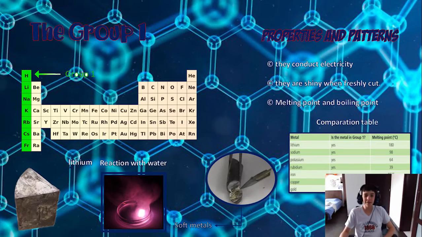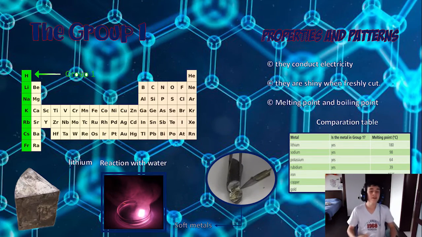Okay, this is Group 1 of the periodic table. That is the group of alkali metals, with hydrogen also placed in it. The elements are hydrogen with the atomic number of 1, lithium with the atomic number of 3, sodium with the atomic number of 11, potassium with the atomic number 19, rubidium with the atomic number of 37, caesium with the atomic number of 55, and francium with the atomic number 87.